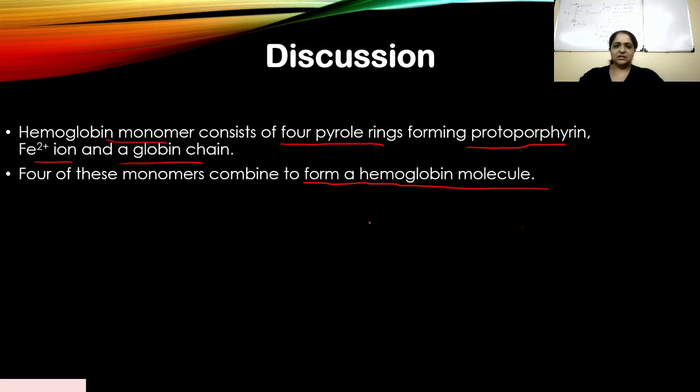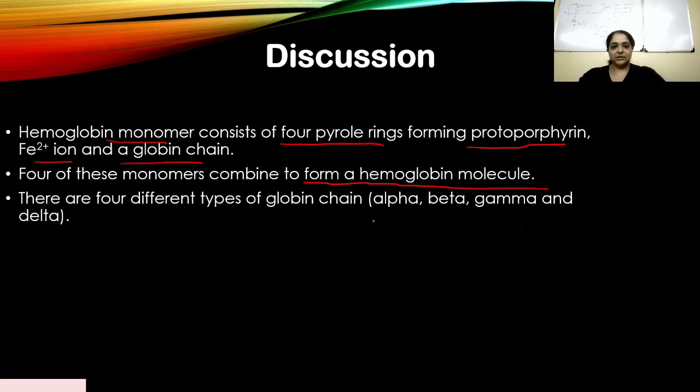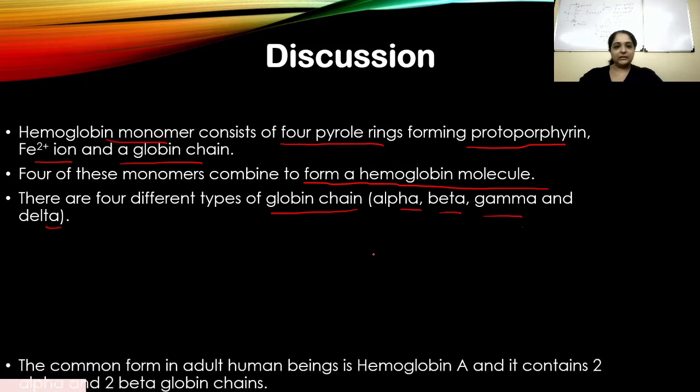Understood? I hope that is clear to you. That was very simple. So this protoporphyrin, Fe2+ ion and a globin chain, they form the monomer, and four of these combine together to form a hemoglobin molecule. Now there are four different types of globin chain. Now the chain that I showed you is alpha, beta, gamma and delta. Okay, there are four types that are present.